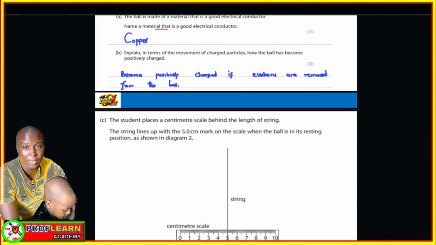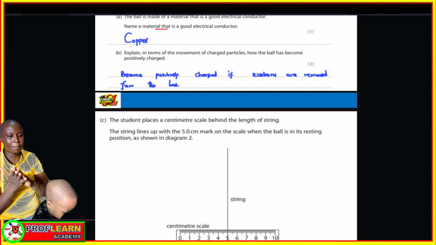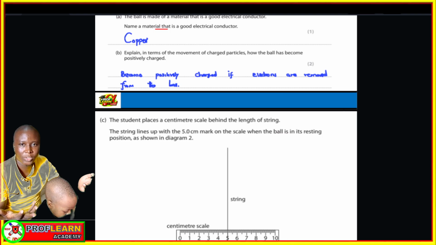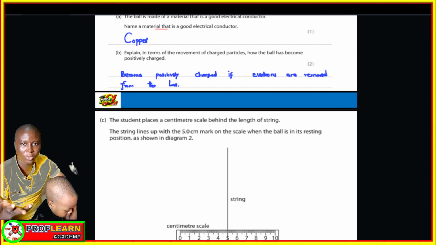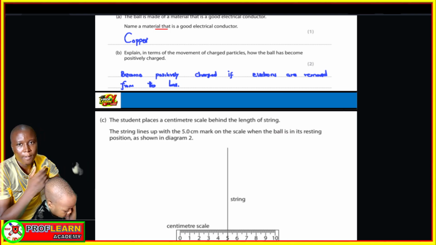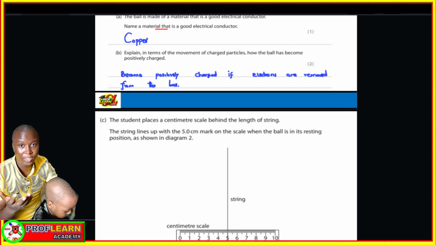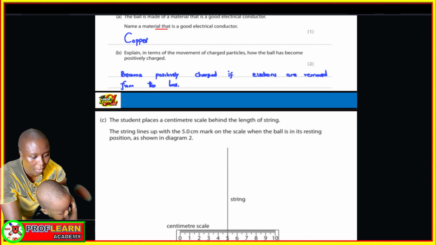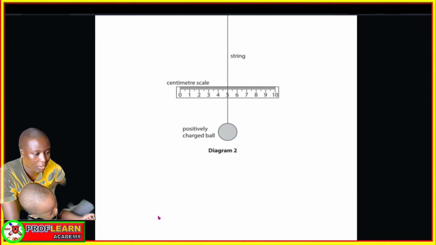Positive charges don't move, by the way. If you take a material and you rub it against another material, due to friction, electrons will be removed and transferred to the other material. So the material that you have will remain positively charged because electrons have been removed from it. So that's what you are supposed to say.